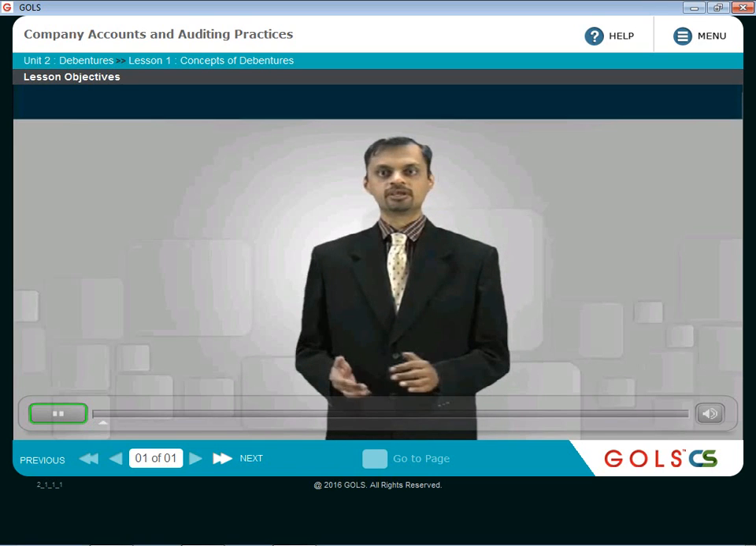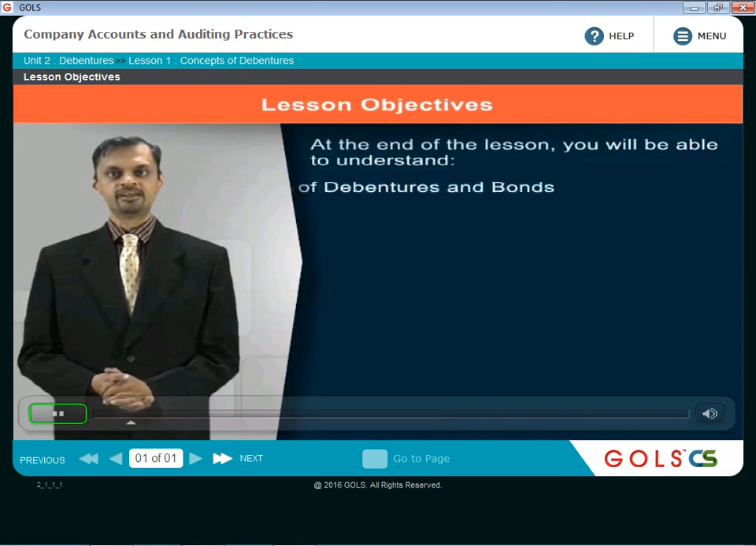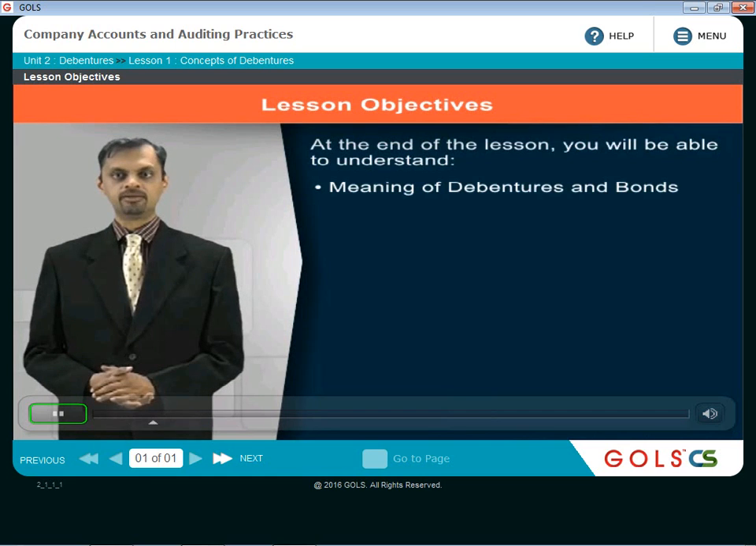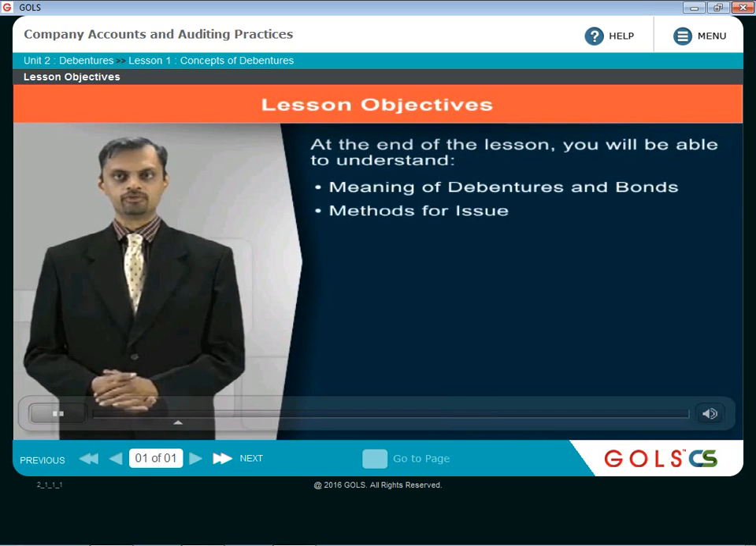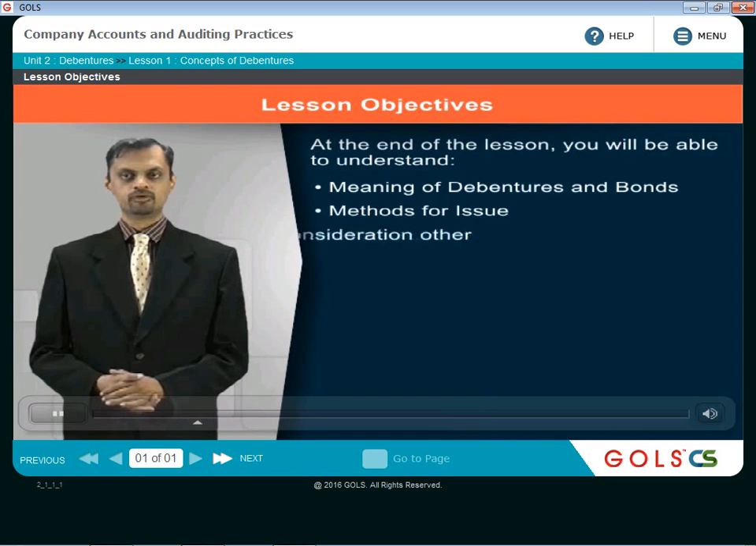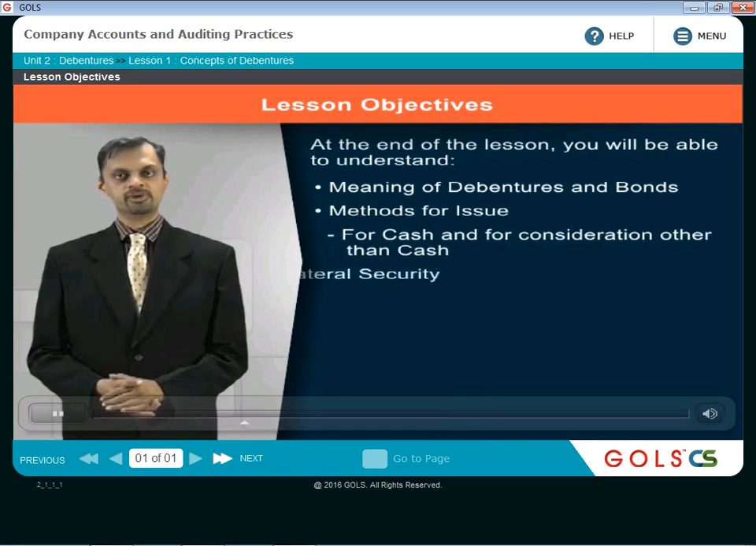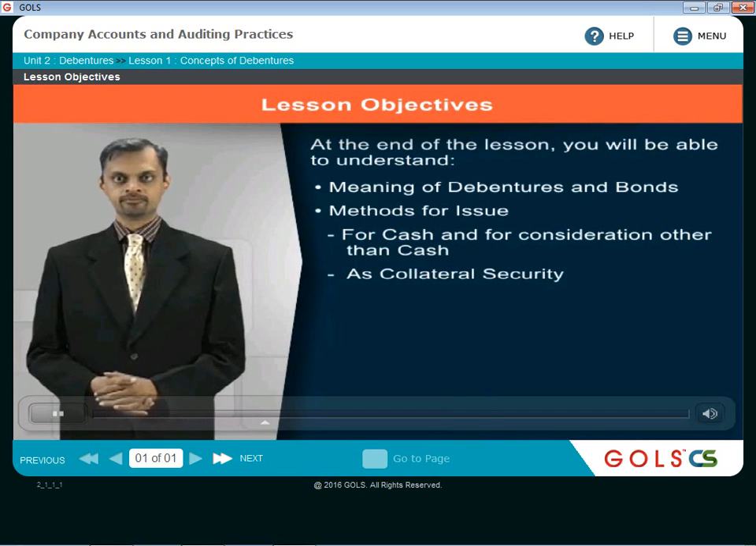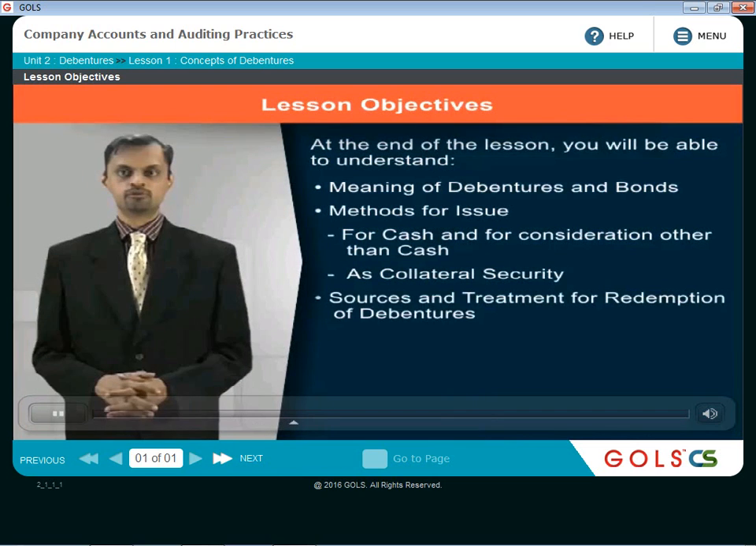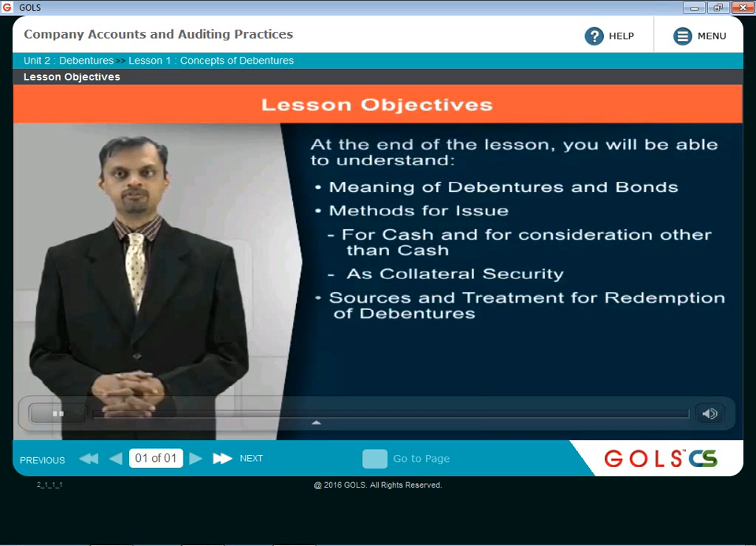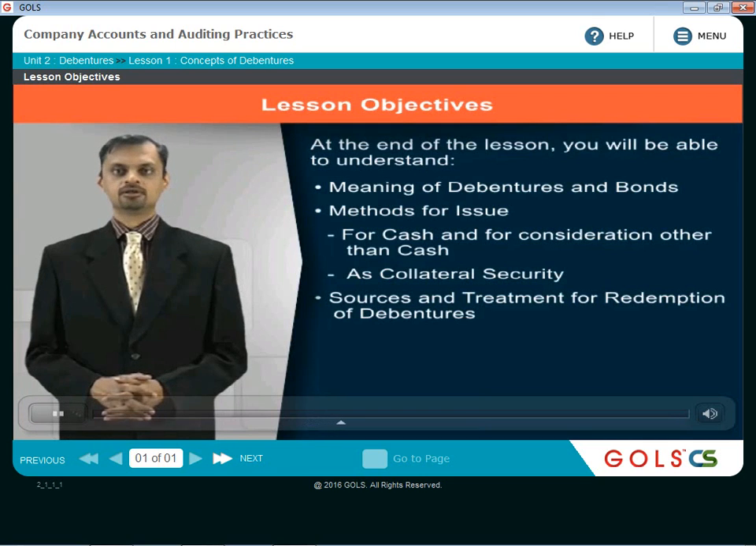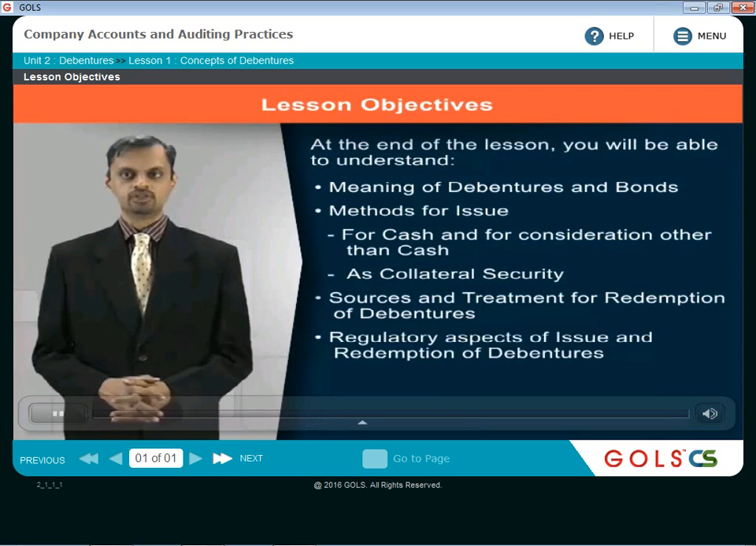So the key learning objectives: to understand the meaning of debentures and bonds, methods of issue of debentures, and the issue of debentures can be for cash or for consideration other than cash. The debentures can also be issued as collateral security. Then what are the sources for redemption of debentures and the treatment for redemption of debentures. Then the regulatory aspects for issue as well as redemption of debentures.